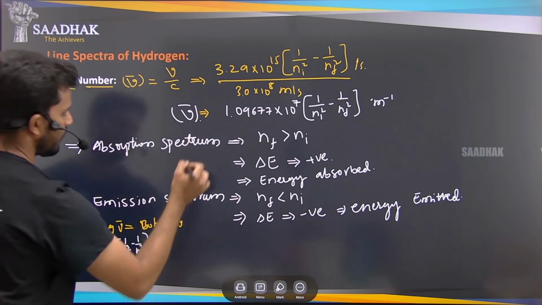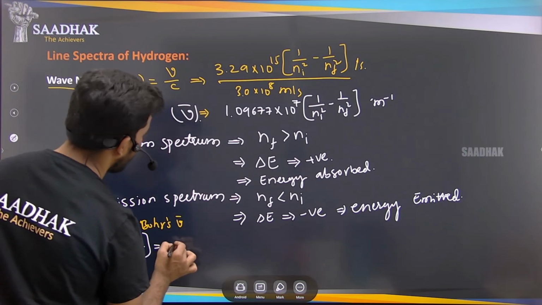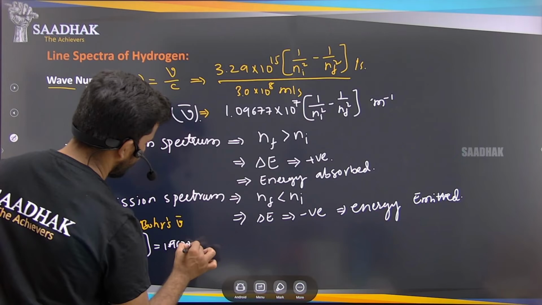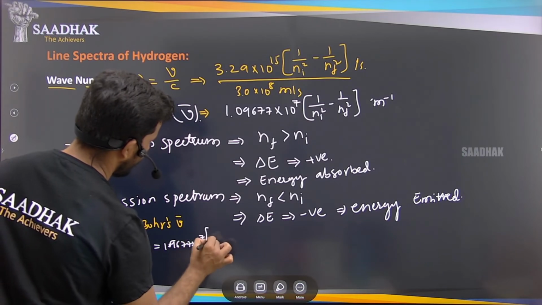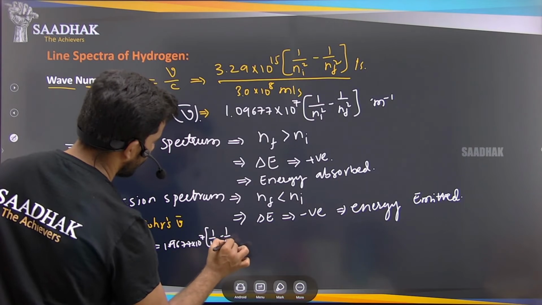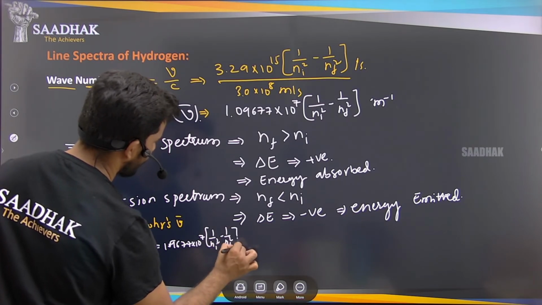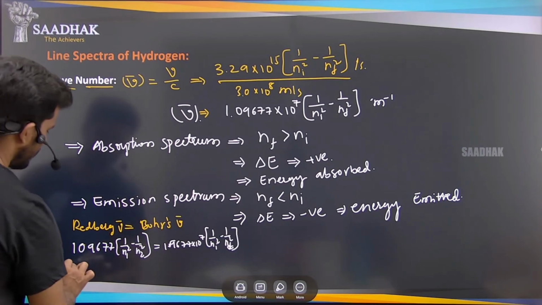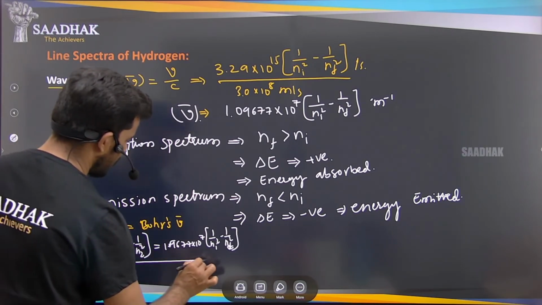So Bohr's, what is that? 1.09677 into 10 to the power of 7 into 1 by ni square minus 1 by nf square. So these two are equal. Here you can see that in these two cases we have got the same equation.